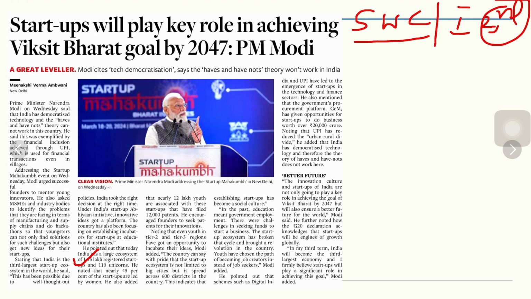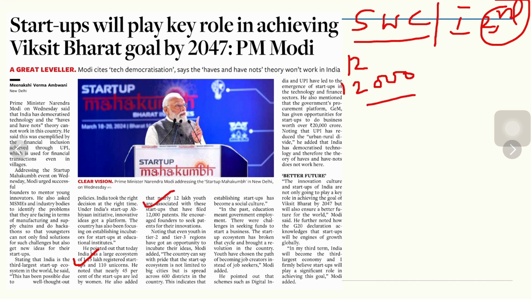What is a unicorn? A unicorn is a startup whose valuation has reached $1 billion or above. So that is what India's large ecosystem represents, close to 110 such startups. Out of these startups, close to 45% are driven by women, so women are now heading close to 45% of these startups. He also says that close to 12 lakh Indian youth are associated with these startups, which have even filed 12,000 patents.